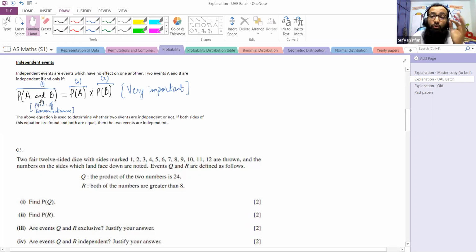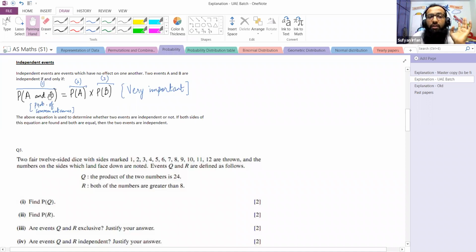So when we are to prove whether the events are independent or not, we have to find three things. We have to find the probability of common outcomes, the probability of event A, and the probability of event B. And then we are going to satisfy this equation.